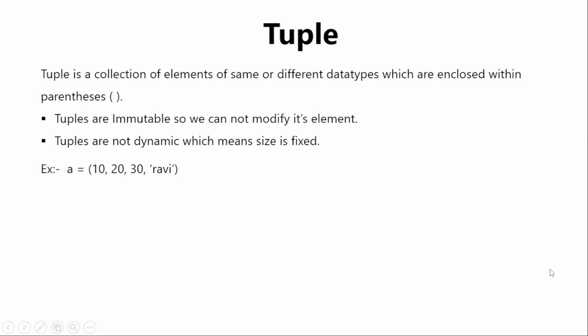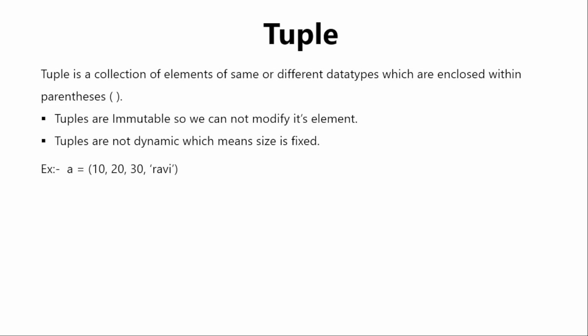Hello. Today we will be discussing a new topic. It is known as tuple, and tuple is one of the sequence data types. A tuple is a collection of elements of same or different data types which are enclosed with parentheses. It's almost close to list, but in the list it is enclosed with brackets. Here they are enclosed with parentheses. But in terms of features and properties, both list and tuple behave differently.